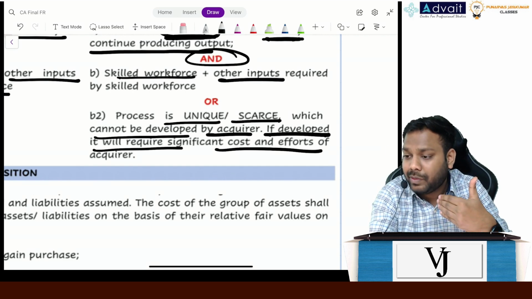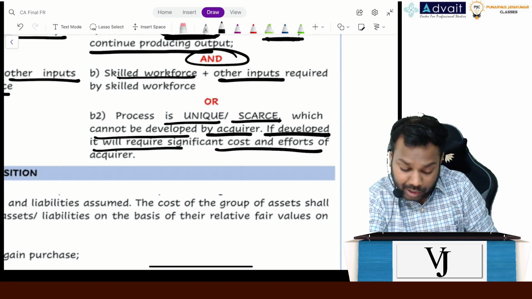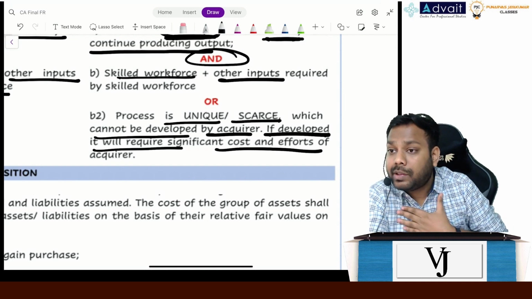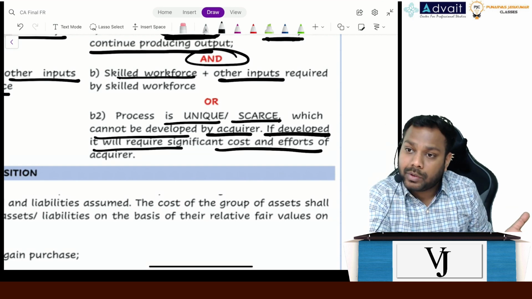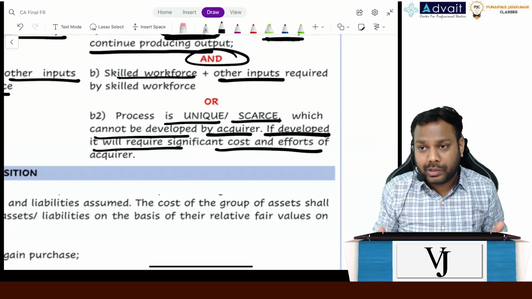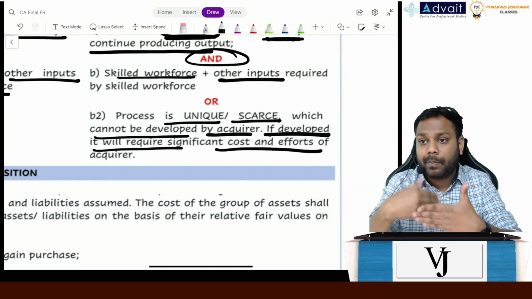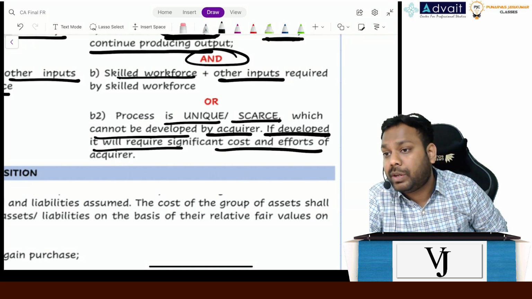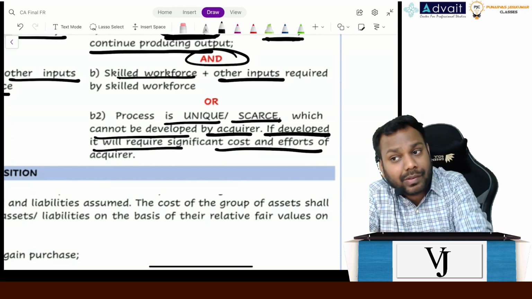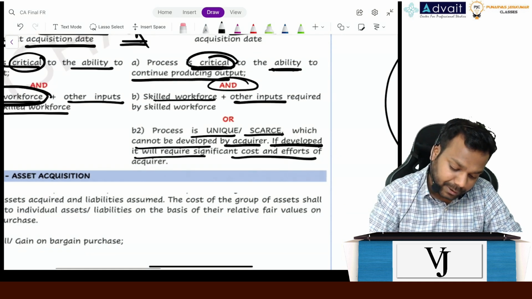So it says the process should be something which is different from what I am already having, unique, or the process should be something which the acquirer cannot make. Either it will require significant efforts or significant cost. That's the reason the acquirer cannot make it. So when this process is acquired by the acquirer, it will make some difference, right? Hence, this is called a substantive process. Process is there, but that process should be substantive. That's the meaning.